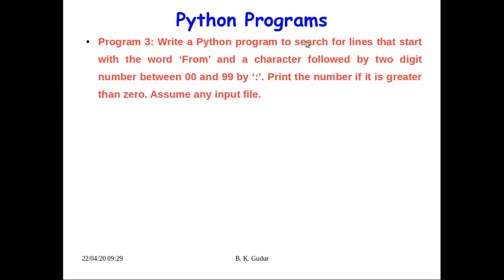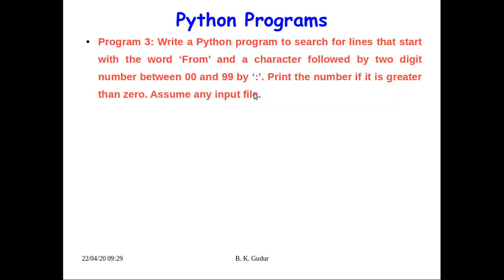Write a Python program to search for lines that start with the word from and a character followed by a 2-digit number between 00 and 99 followed by colon. Print the number if it is greater than 0. Assume any input file. So try to understand the program statement.